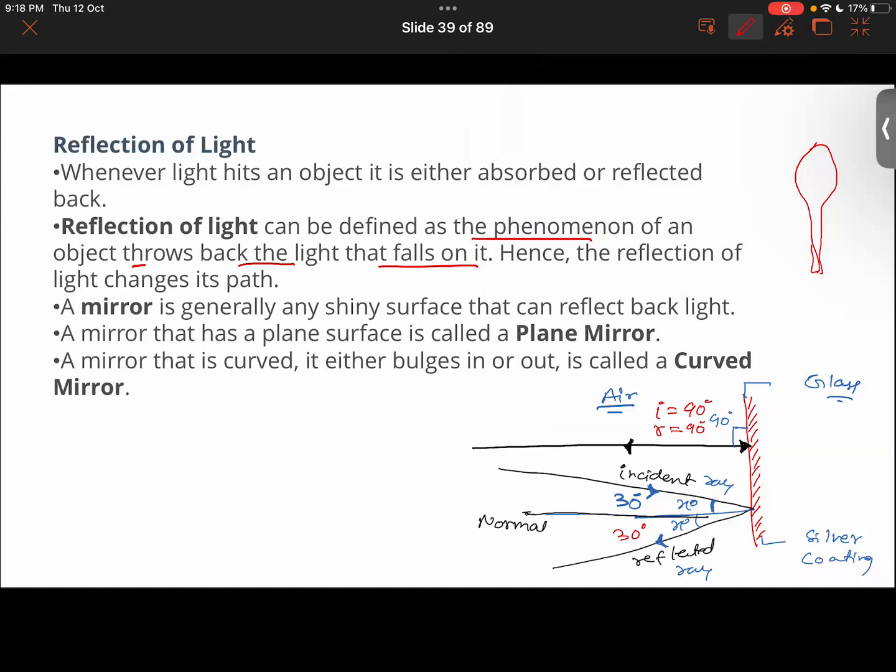What change can a polished surface bring in light? It's simple, we have been talking about it. It changes the direction of light. That is what I'm basically saying.